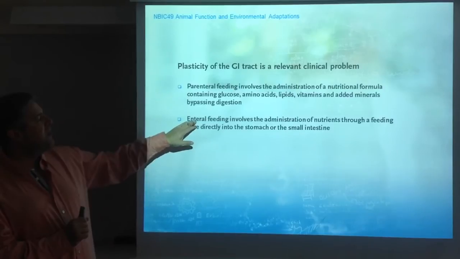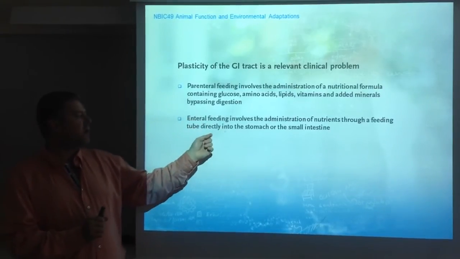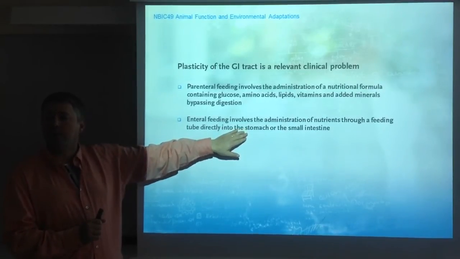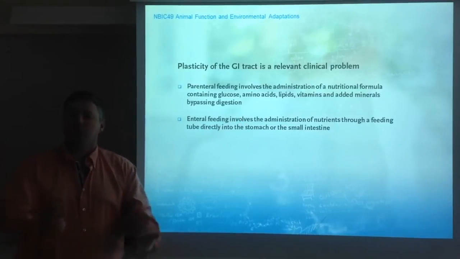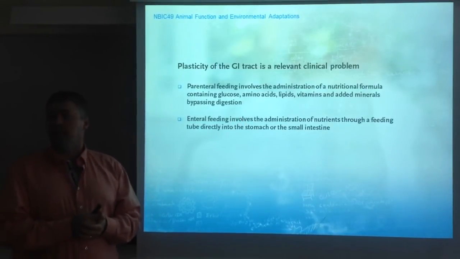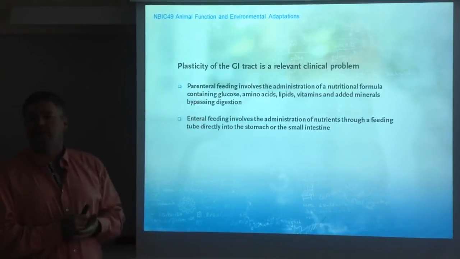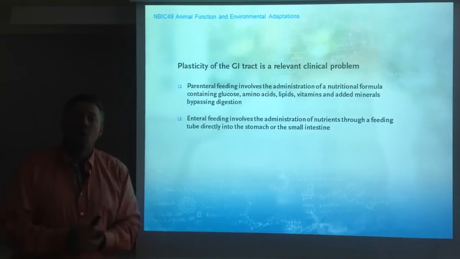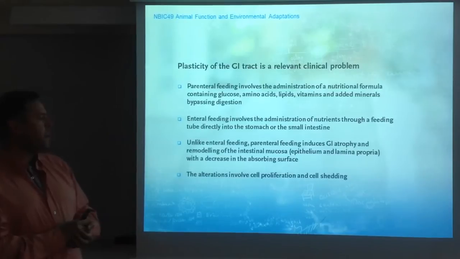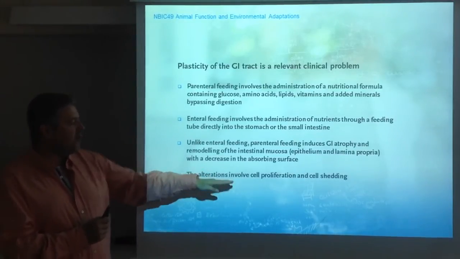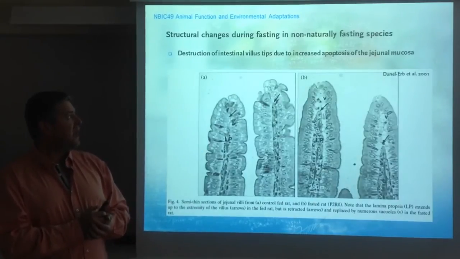Enteral feeding basically involves the administration of nutrients through a feeding tube directly in the stomach. And this is actually preferred. It's more cumbersome, but it's preferred. Why? Because in this case, you keep the gastrointestinal tract working, doing something. So, if you can avoid parenteral feeding, you do it by enteral feeding as a much better strategy to avoid the degradation of the gut. In this case, the alterations again, of course, involve cell proliferation and cell shedding. And we have an example of this.